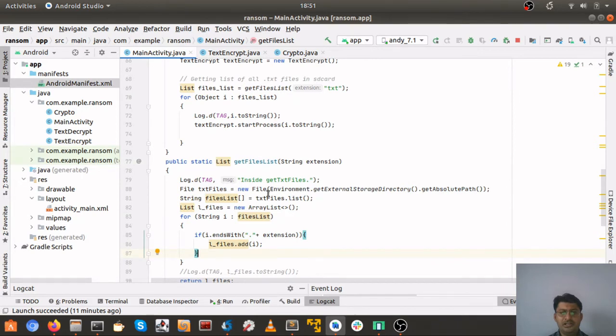It will basically read all the text files which are in the SD card. I know using text files for this example is just for simplicity, because in an SD card you won't be having any important text files. There might be, but images are a very common target of attackers. They will encrypt all your images, because in almost every case a user will be placing their image files in the SD card.